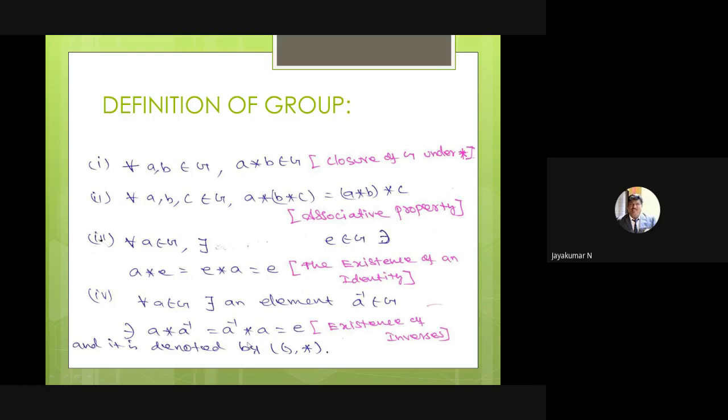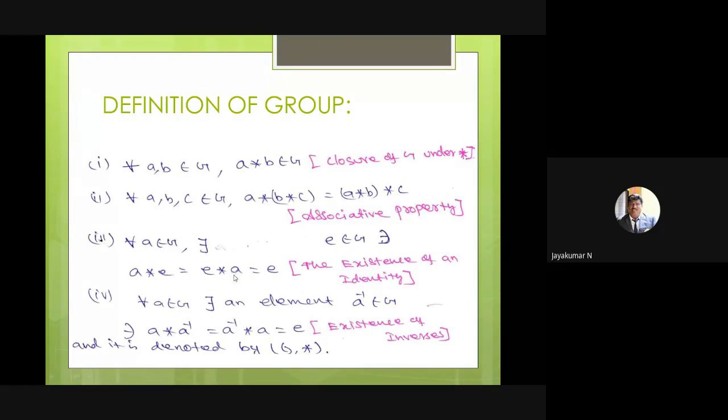Why do we need both expressions? Because often, in a group structure, if you take matrices with star as multiplication, AB cannot be equal to BA. In that case, we have some problem. So to avoid that problem, they introduce both A star E as well as E star A.